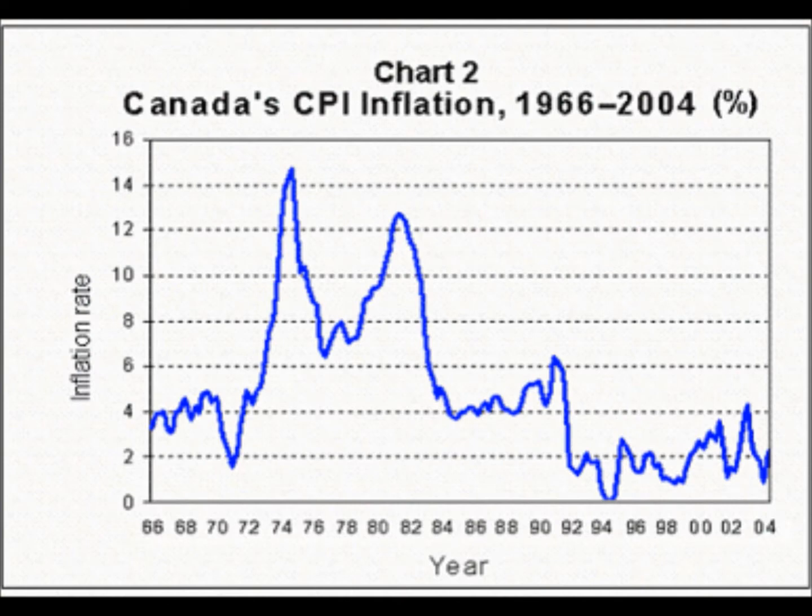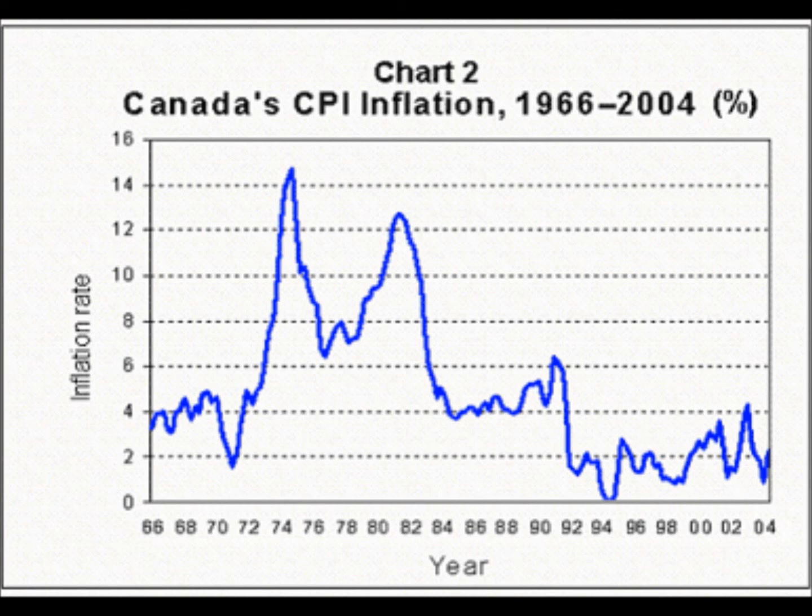If you take a look at this chart, you can see that the inflation rate in Canada in the 1970s up to the 80s was actually very, very high. In 1975, the inflation rate was as high as 15%. Now, since we're born in the 90s, we're not quite aware of these extremely high inflation rates. We're living in an economy where inflation rate is very low and very stable, so we're not quite aware of how high the inflation rate can reach.